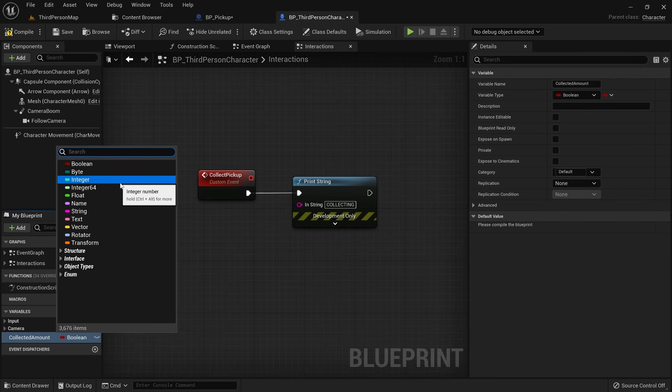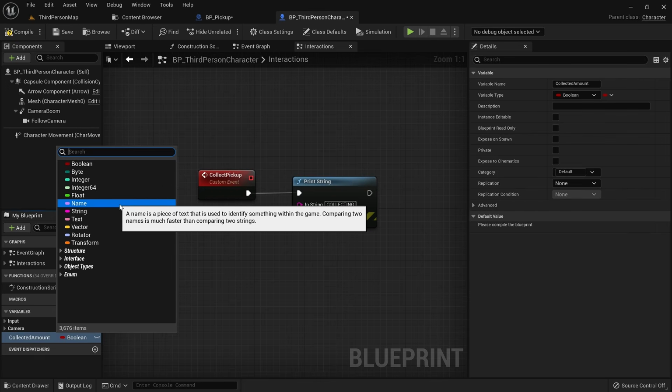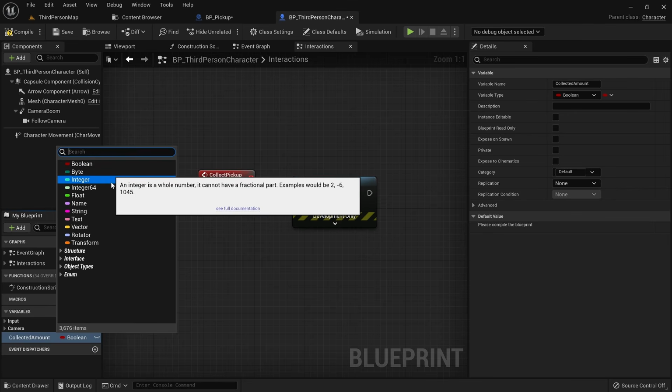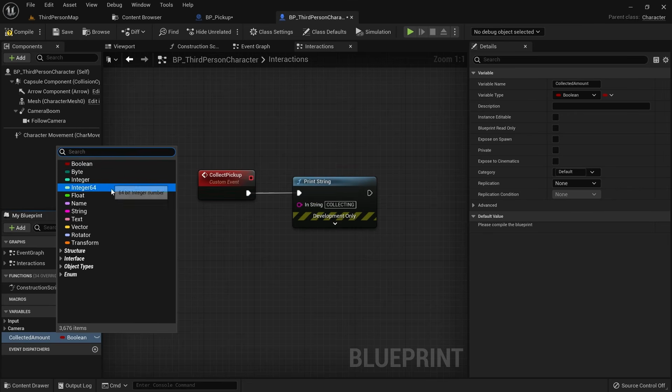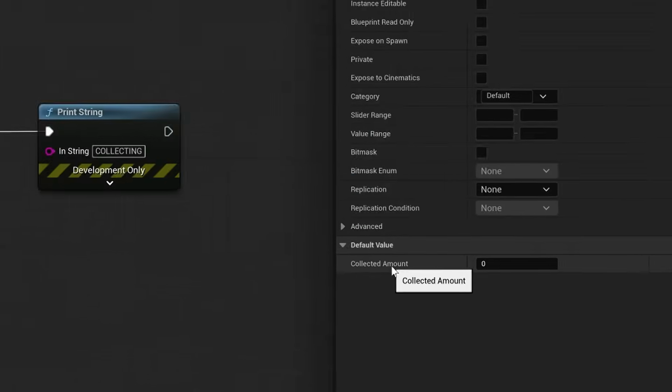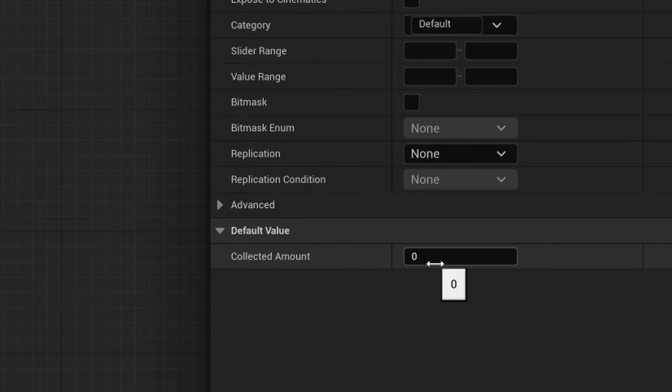But if you just hover over the type, a tooltip will pop up and give you some more information. You can even hold Ctrl+Alt to get a more complete explanation for some of these. You will become more familiar with these types as you try to solve different problems and handle different types of data. But for now we just want to have a simple number, so just select integer. While this variable is selected, you can see more information about it in the details panel on the right. The most important one for us is the default value, but we need to compile the blueprint for it to become visible. You can see that this value starts at 0, which makes sense for our collected amount.